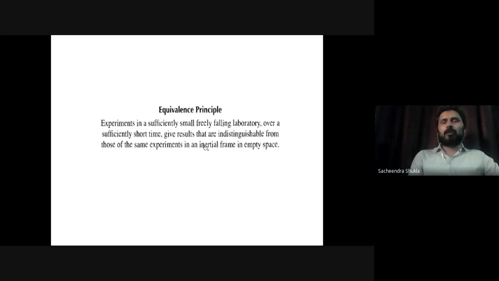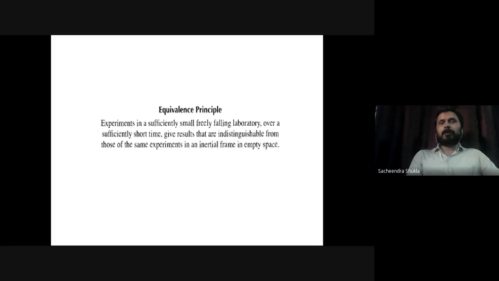So the result is, suppose you fall in a gravitational field, suppose you fall from the top of a tower. You took a jump. Of course, don't take such jumps, but just assume. If you jump from the top of the tower, you will be falling with an acceleration that everybody knows. And the important thing is, if I don't tell you that you are in a free fall, and I keep you inside a box and make you fall, you don't observe anything. If the fall is for a sufficient period of time, it is very difficult to say whether you are in a gravitational field or in outer space far from any gravitating object.